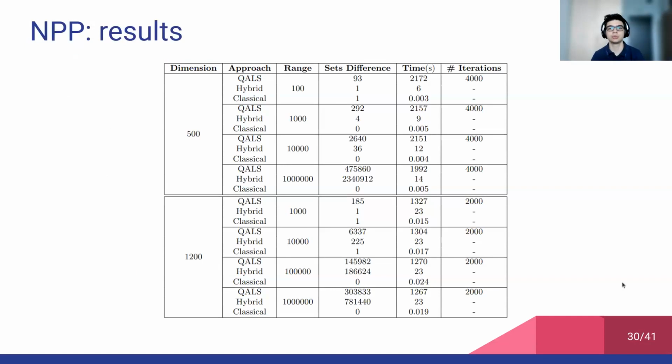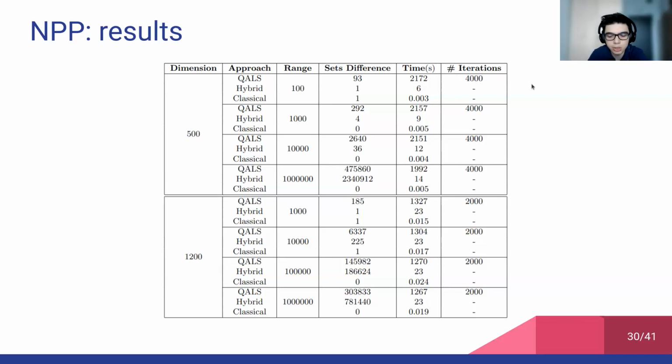And here are shown the results obtained, and the first column, dimension, shows the number of values taken into account for a problem instance. The range instead represents the upper limit on the numbers generation. And basically, it's the maximum value we can find in the set of values S. The set's difference is the difference between the two resulting sets. And then we have the time expressed in seconds and the number of iterations for QALS.